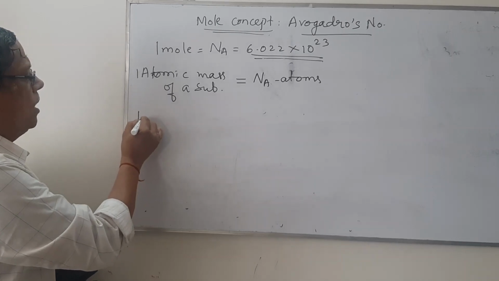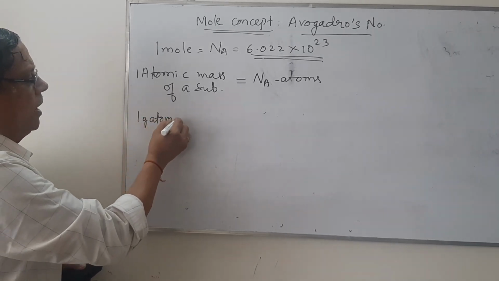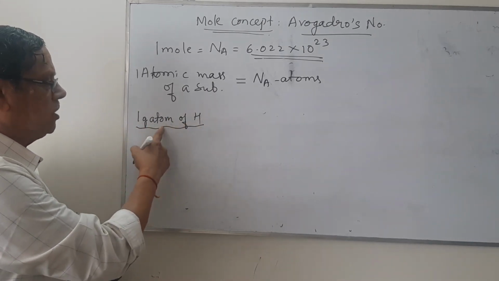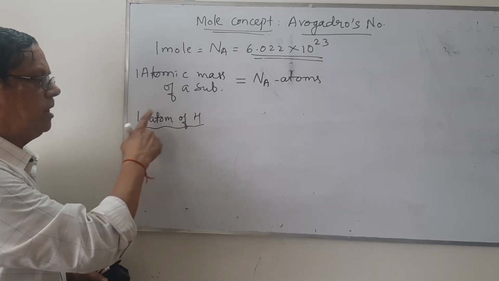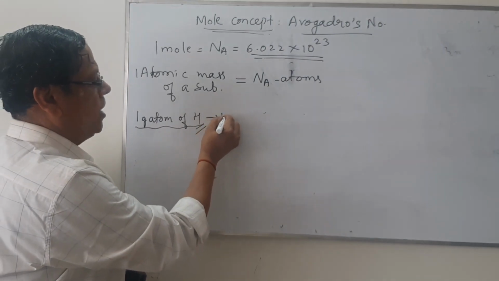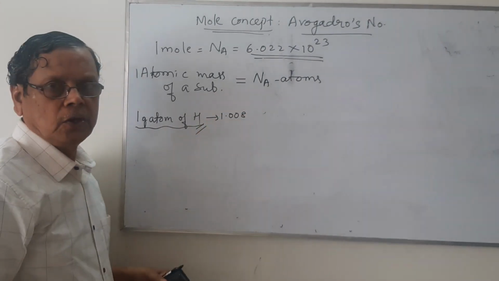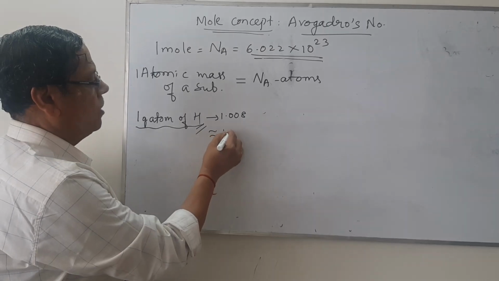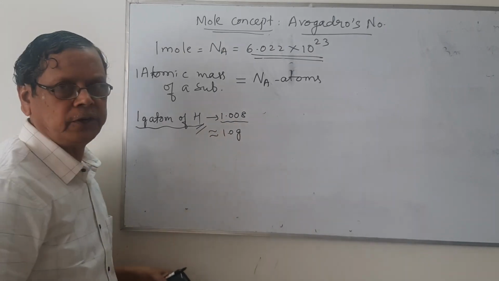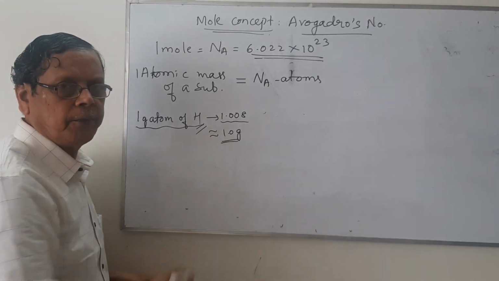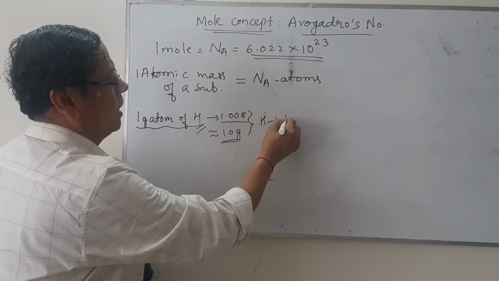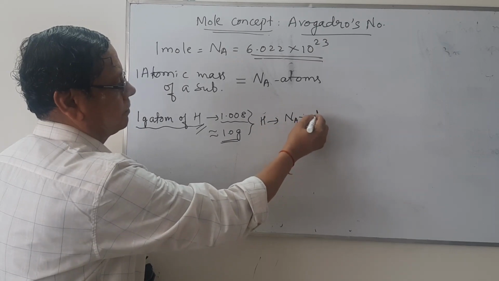Suppose I take 1 gram atom of hydrogen. 1 gram atom of hydrogen corresponds to the atomic mass of hydrogen expressed in grams. So, since hydrogen atomic mass is 1.008, for all practical purposes, we can take this as 1.0 gram. Even though the atomic mass is 1.008, approximately we can take it as 1.0 gram. So 1.0 gram of hydrogen will contain Avogadro number of atoms.